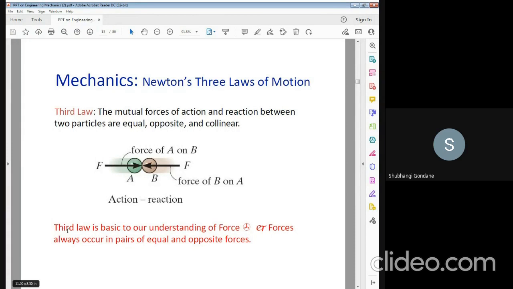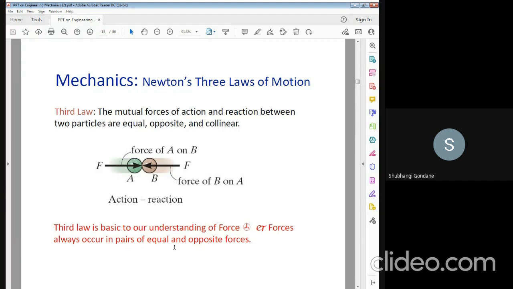That means the third law is the basis of your understanding of force: forces always occur in pairs of equal and opposite forces. That is the third law of motion.